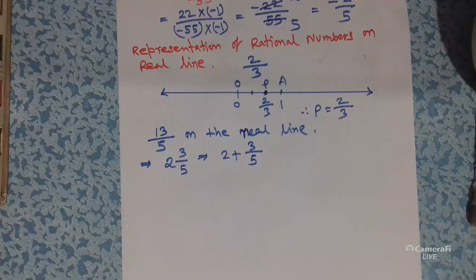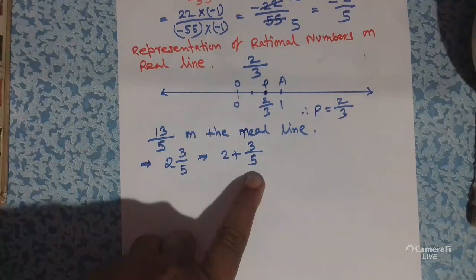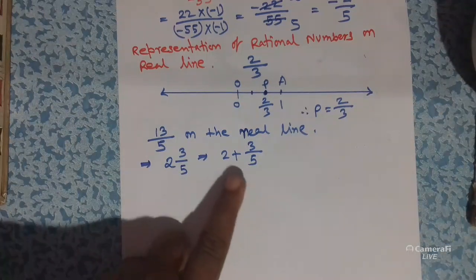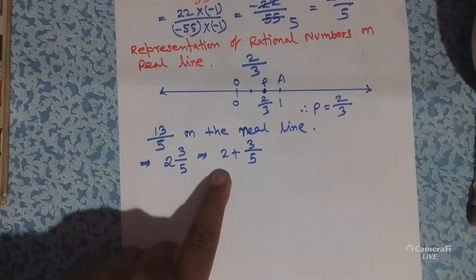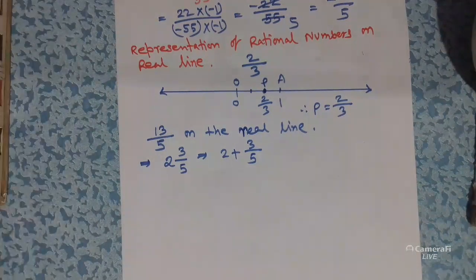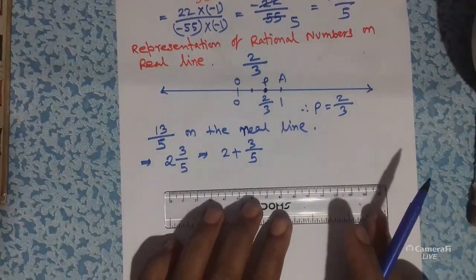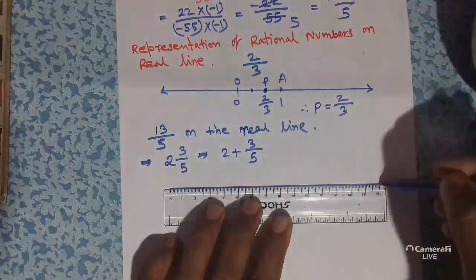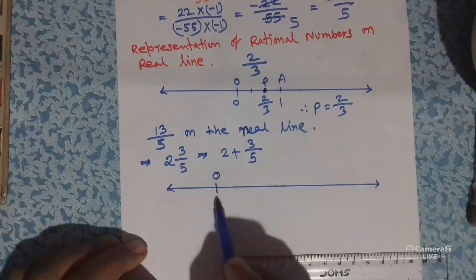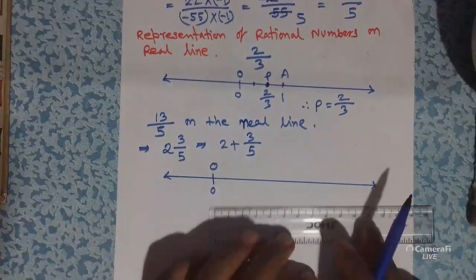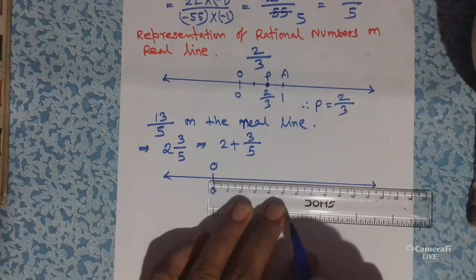Now you can see that the number is greater than 2 but less than 3. I repeat once again, this number, 13 by 5, or 2 whole 3 by 5, is greater than 2 but less than 3. In this case, we have to take 3 equal distances. So at first we have to draw a line. After this we set a point O, it is 0, and then we have to take 3 equal distances.